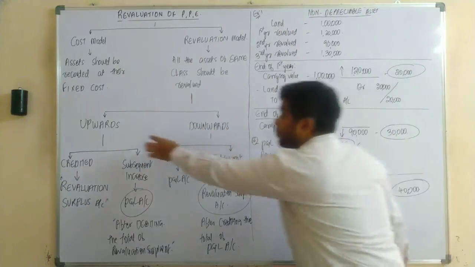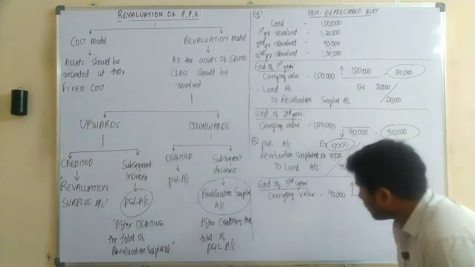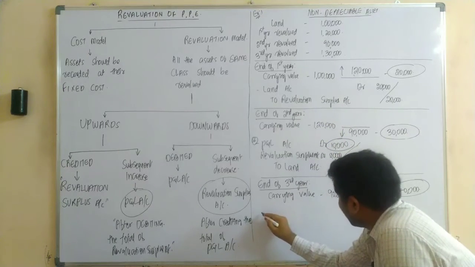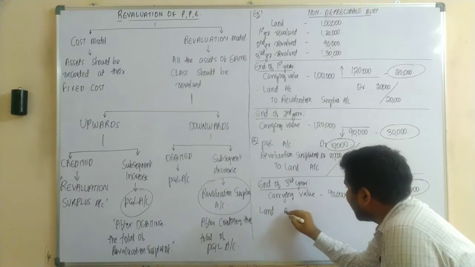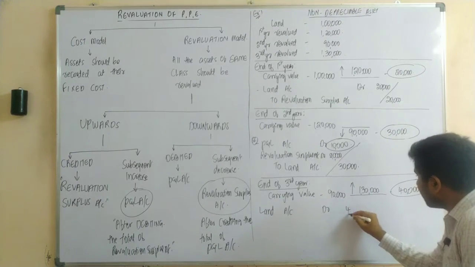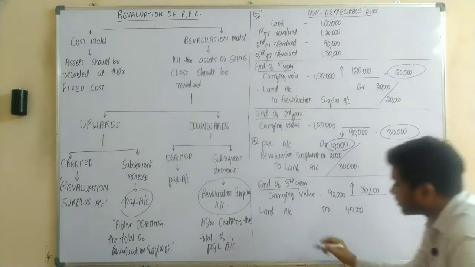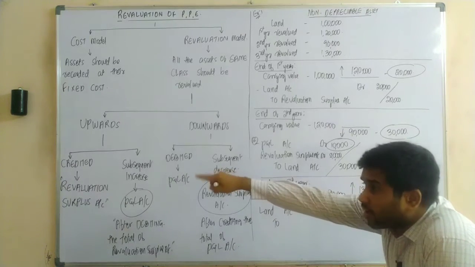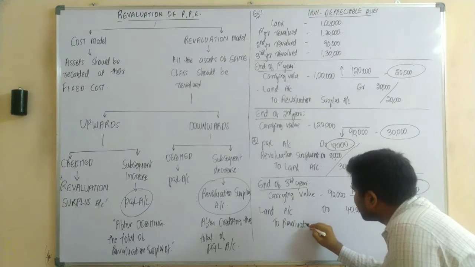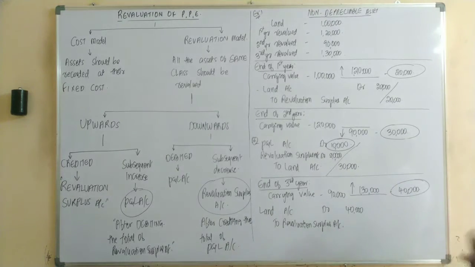Now, as we need to record this 40,000 rupees, was it upward revaluation or downward revaluation? Upward revaluation. So upward revaluation should be credited to which account? Revaluation account. So the journal entry would be, as it is an upward revaluation, the asset would be increasing. So your journal entry would be land account debit. How much was it increasing? Land is increasing to the extent of 40,000 rupees. So that is the reason I have debited 40,000 rupees. So it should be credited to which account? Revaluation surplus account.